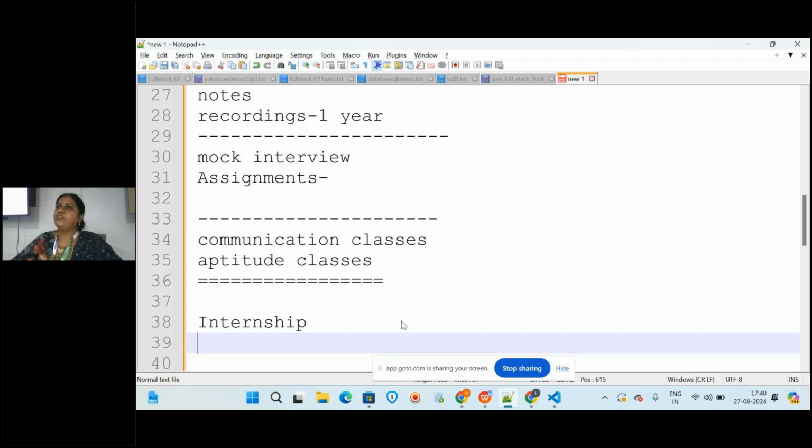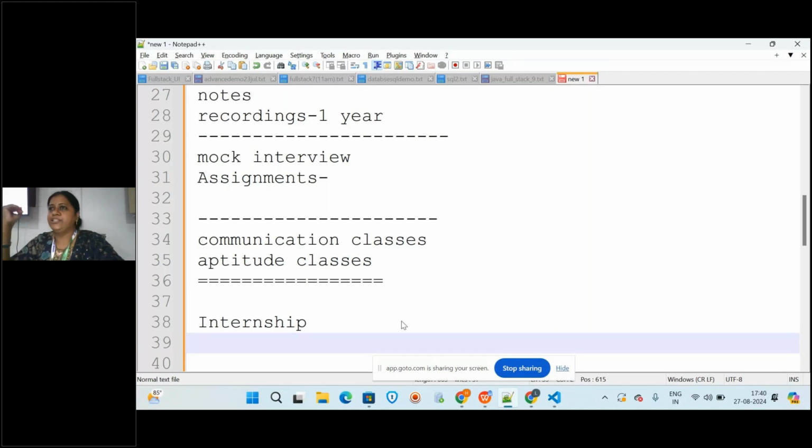Generally, if you put a project in your resume without having done it, they will definitely ask what project you have done and how you have done it, and you should be able to answer. So along with the course, we will also teach you one real time project in the last 3 months. In the first 3 months you will complete one module with the database, and in these two modules you will start doing the real time project. By the time you complete all three modules, you will have done one real time project along with the course, and additionally one more project for the internship.